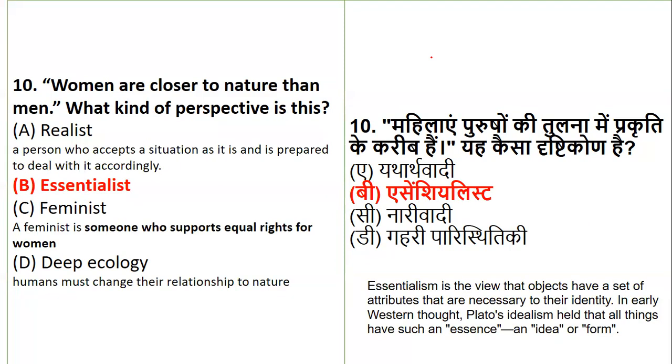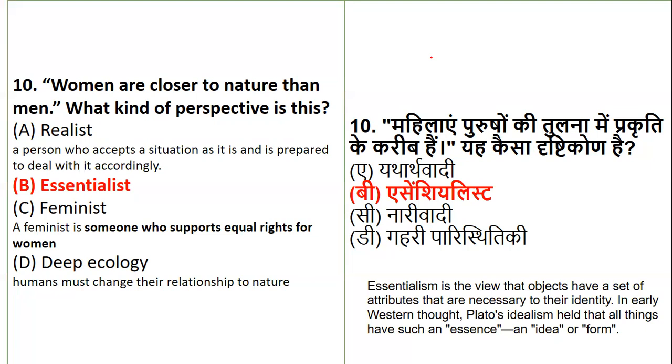Now, if you are not aware of all these options, I'll explain all of them first. When I say realist, it's a person who accepts the situation and is prepared to deal with it accordingly. Essentialist means the one who is essential. Here it means that an object has a set of attributes, qualities that are necessary to its identity.